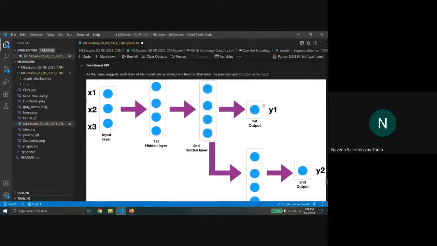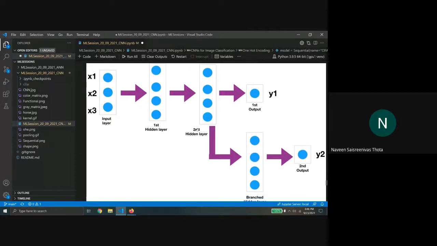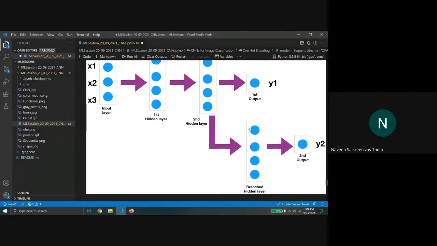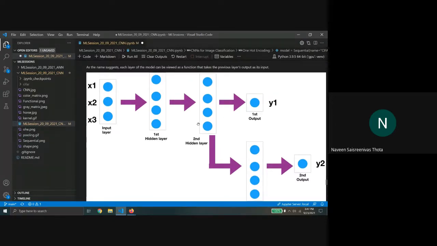So the outputs in this case and this case, the truth values would remain the same. In a classification problem, the truth values of the data set would remain the same, but when you're training, this would not affect the first few layers in any manner. The only difference would be that when you're adding a hidden layer here, the weight should change here. It would not change here. You get what I'm saying? Okay.